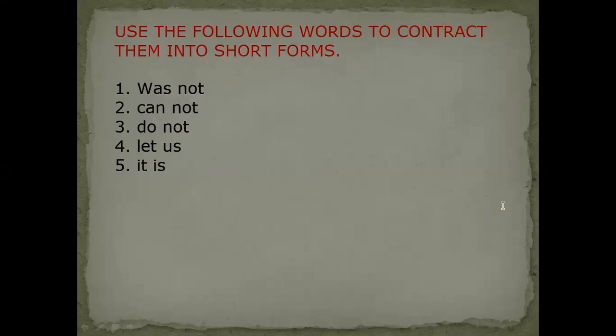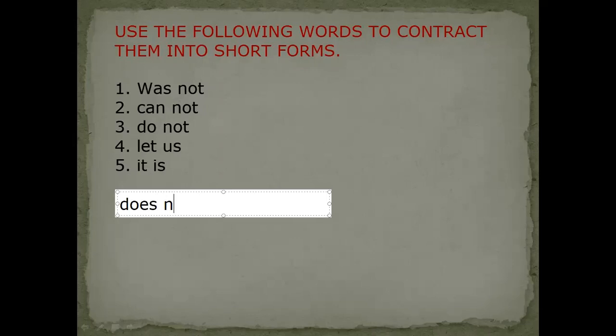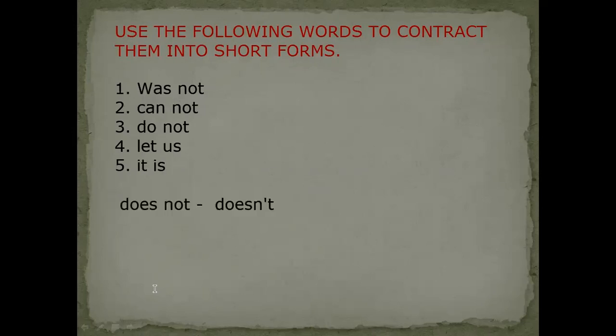Madam, show one example, madam. I don't understand. Finished, madam. Okay, so see here, I have written does and not. How will you contract it? You'll write does and apostrophe T. Doesn't. Does not will be changed into doesn't. Did you guys understand now?